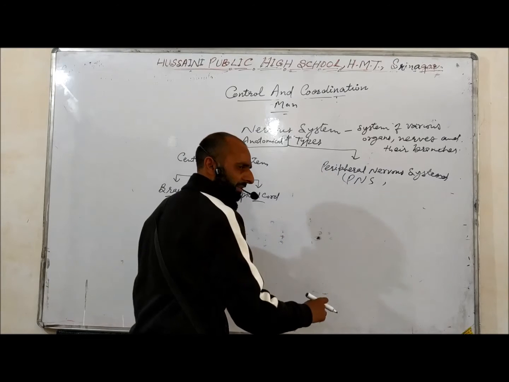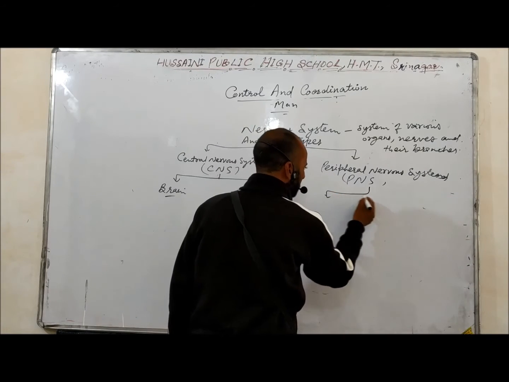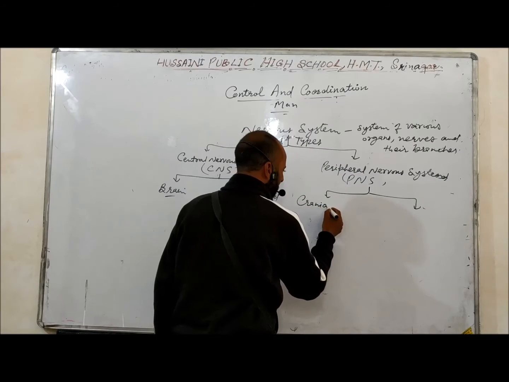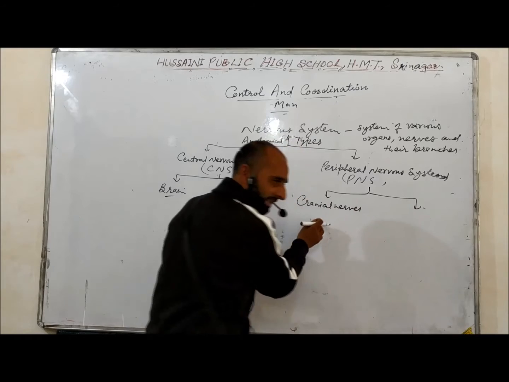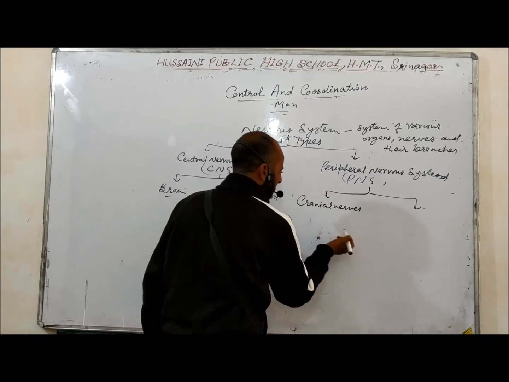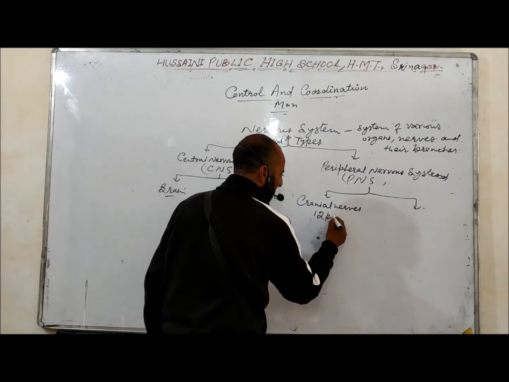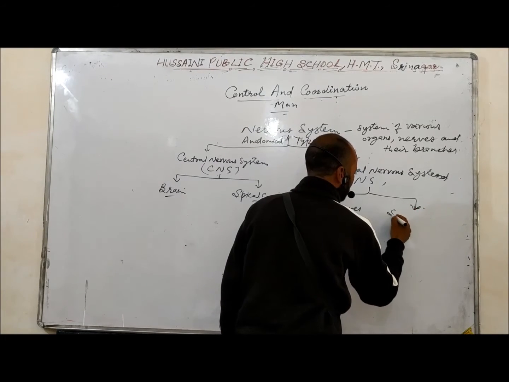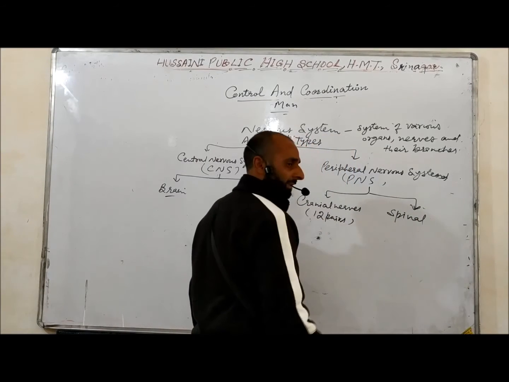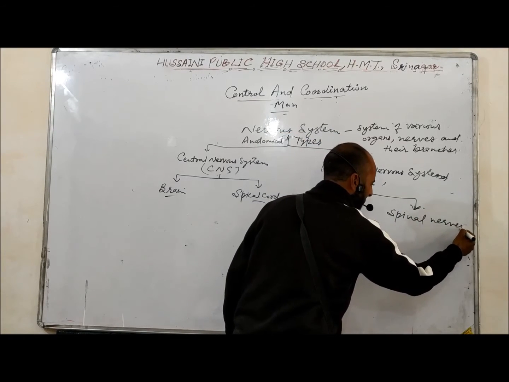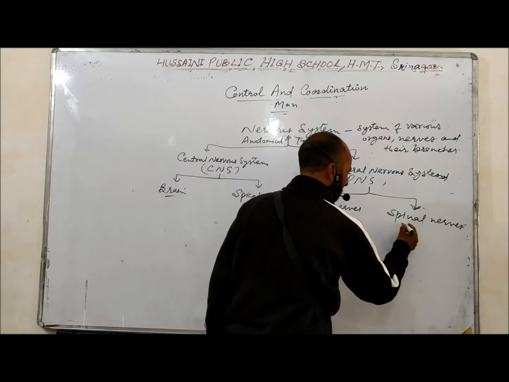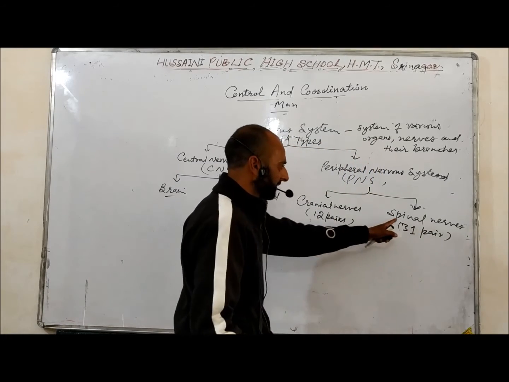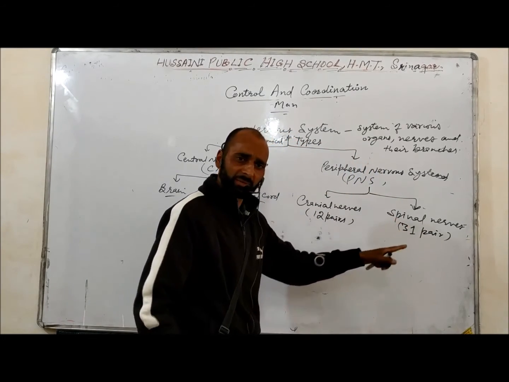The second type is peripheral nervous system. It also includes 2 parts. It includes cranial nerves developing from the brain. These are 12 pairs in number. And the second one, spinal nerves, and these are 31 pairs in number. Spinal nerves are nerves which are developing from the spinal cord.